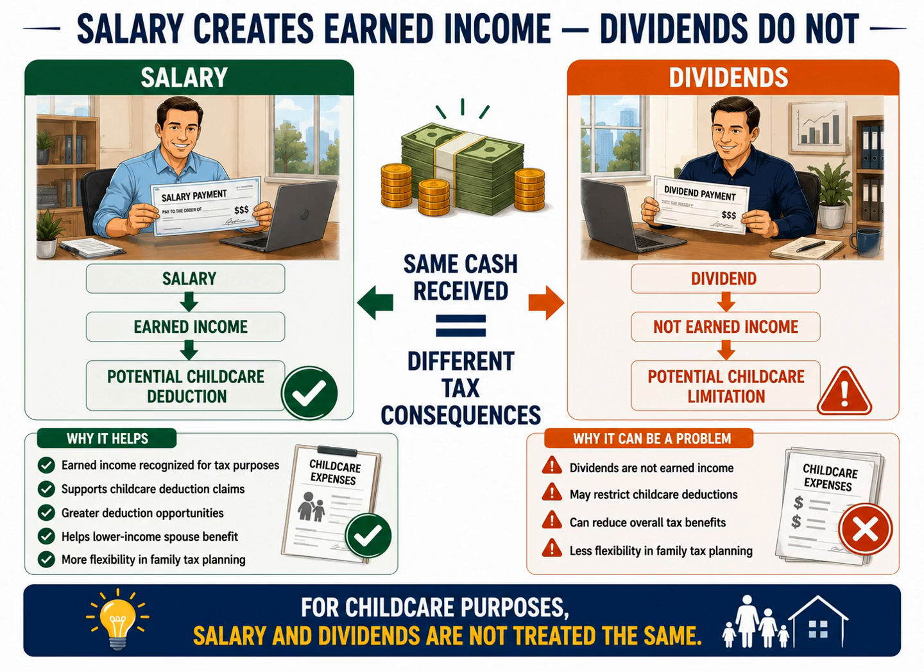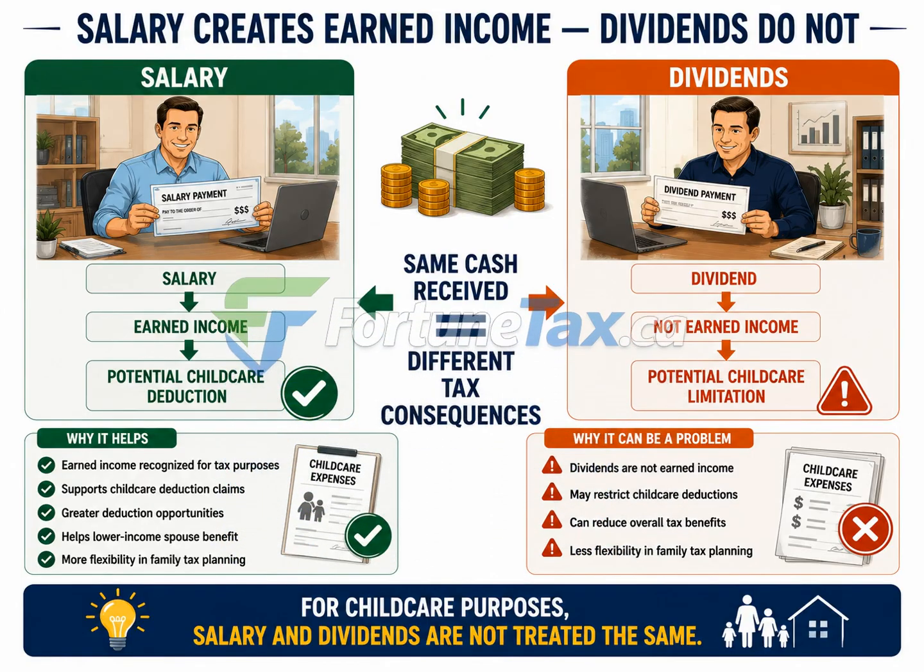On the left side of the slide, we see the salary path. When compensation is paid as salary, it creates earned income. This is an important distinction because earned income is recognized for several tax purposes, including rules related to childcare expense deductions. As a result, salary can help support childcare deduction claims and may provide greater flexibility when planning around family tax benefits. In many situations, salary creates opportunities that simply do not exist when compensation is received entirely as dividends.